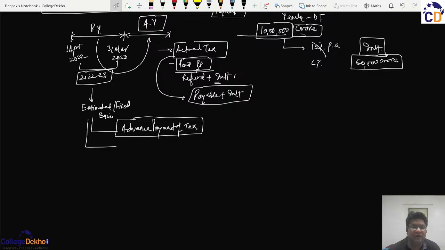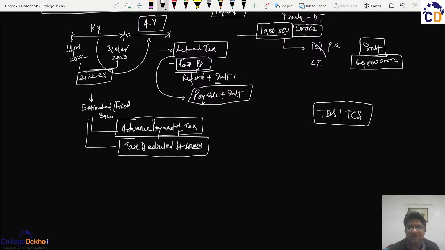And before we enter into the advance tax, which we'll be discussing in the sessions to come, the more important and efficient way of collecting is the tax deducted at source. And we also have this word tax collected at source. So we can have either the TDS or the TCS, which conceptually are one and the same thing.